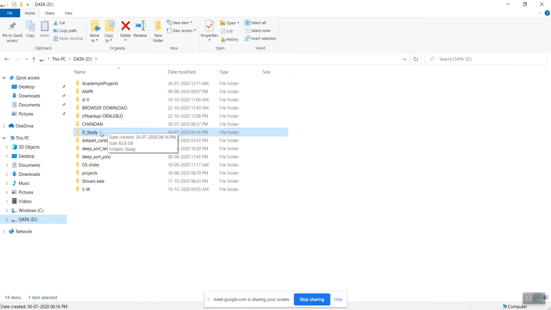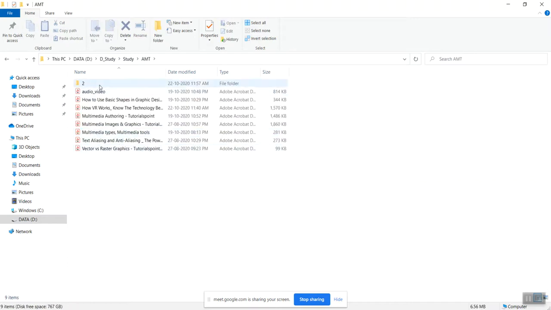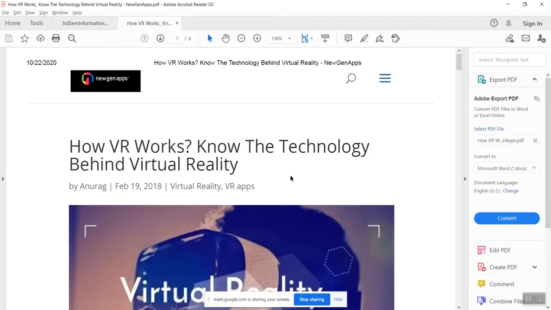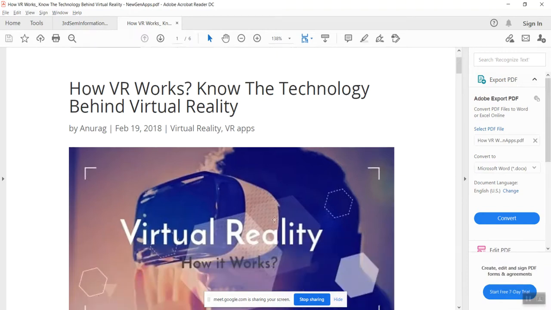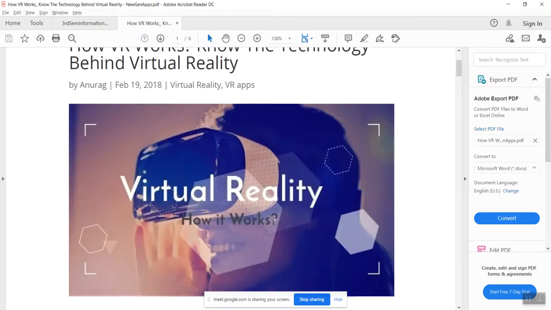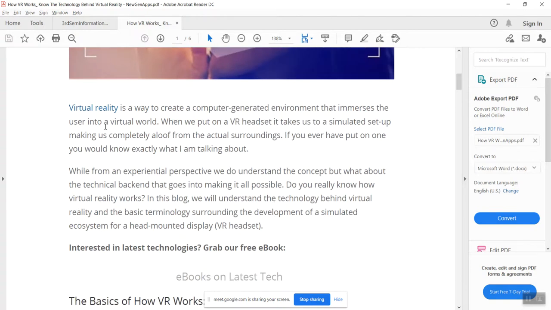We will first see the definition for virtual reality, and then we will go for what it looks like and how it is going to work, and which kind of application we can do by using virtual reality. So in this PDF you will get the definition for virtual reality and what it actually means. So we'll go for the definition.